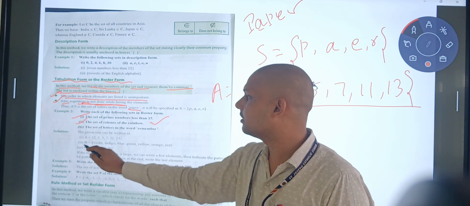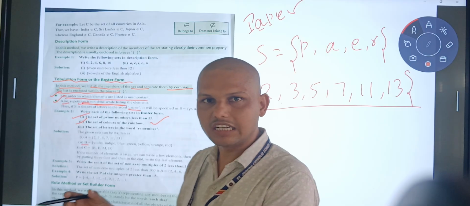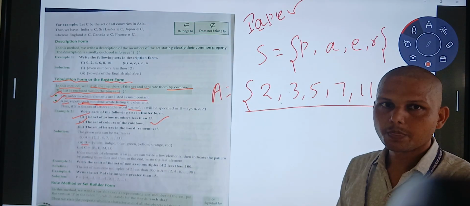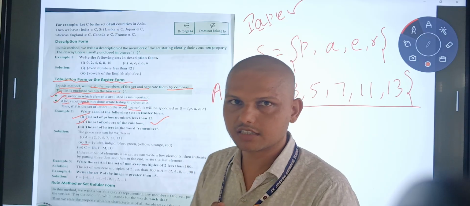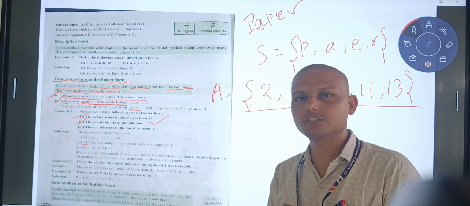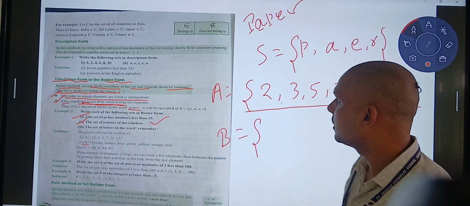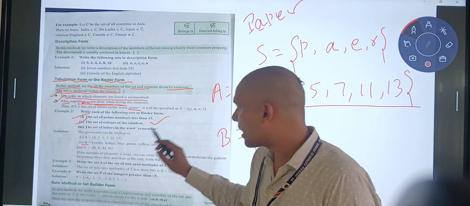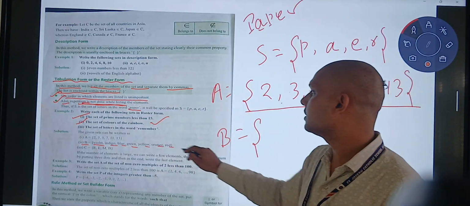Let's say B; you can name the set B, C, D, X, and as you know, the name of a set is denoted by capital letters and elements are denoted by small letters. Then the colors of the rainbow: violet, indigo, blue, green, yellow, orange, red.